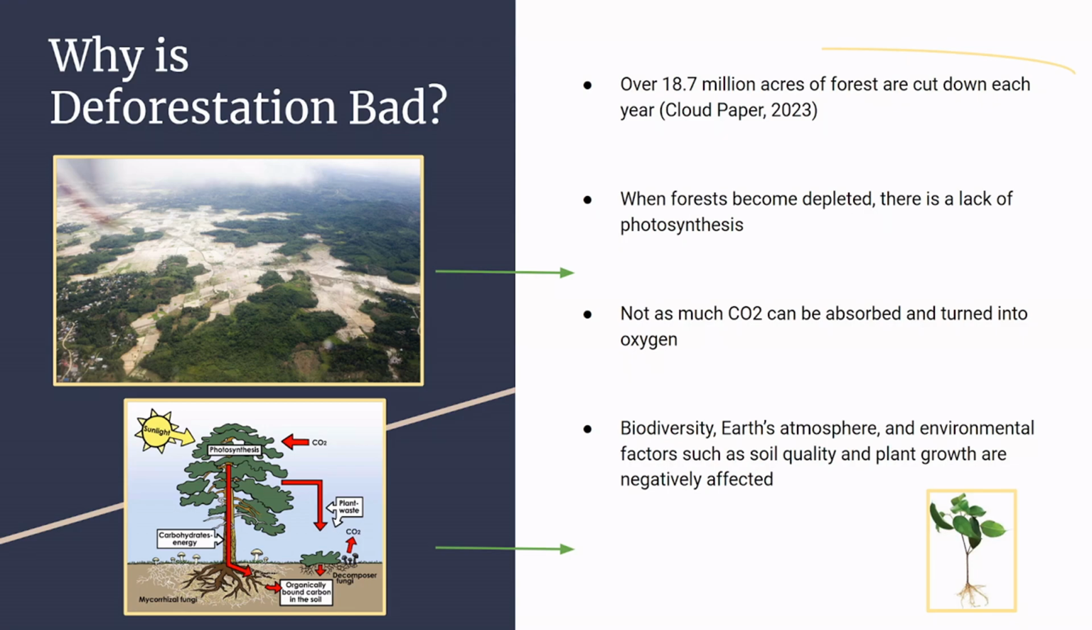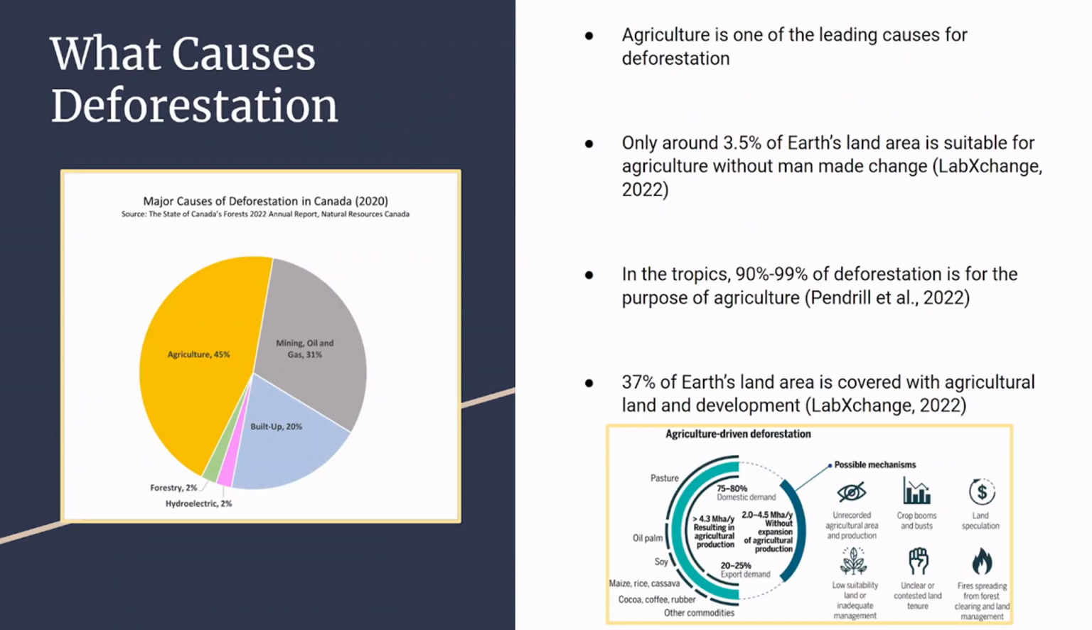What causes deforestation? While there are multiple causes that contribute to deforestation, agriculture consisting of plants and livestock is the largest. The reason for this is that only 3.5% of Earth's surface is suitable for agriculture without human adjustments, meaning that deforestation is the only solution to meet rising food needs. In some parts of the world, like the tropics, around 90 to 99% of deforestation is for agricultural purposes. Because of the space needed to supply the global demand of rising food needs, 37% of Earth's land area is covered with agricultural developments instead of forests of all kinds.